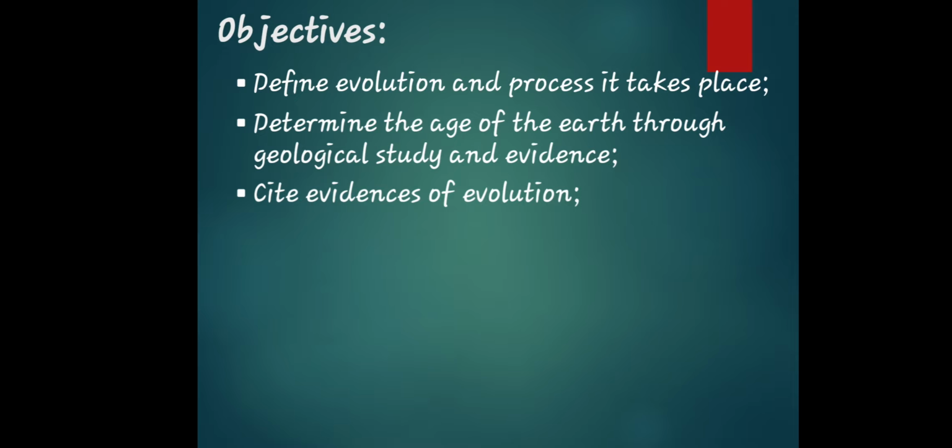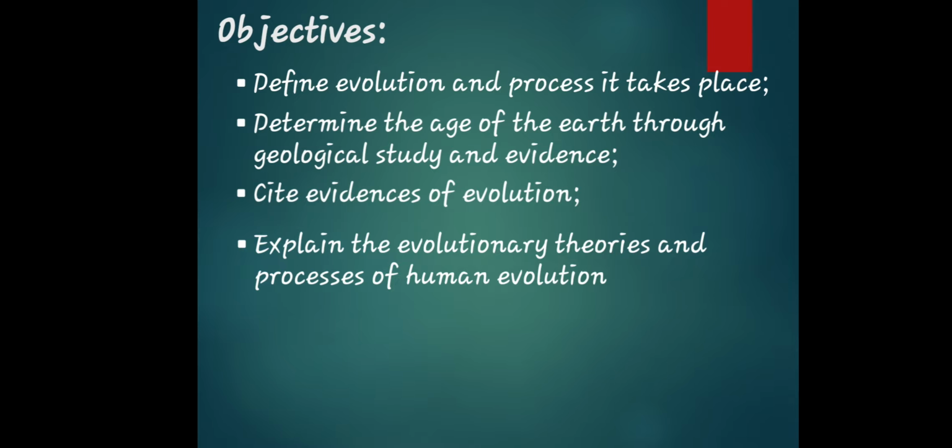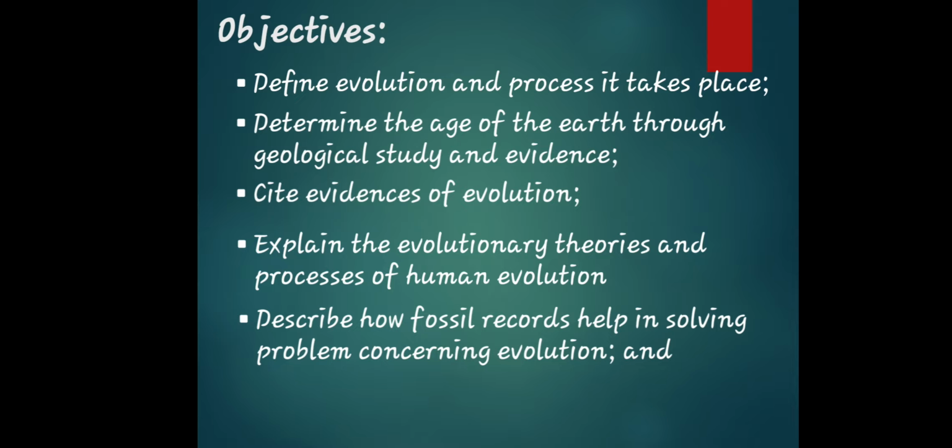Next, you will cite evidences of evolution. You will also explain the evolutionary theories and processes of human evolution. And you will also describe how fossil records help in solving problems concerning evolution. And lastly, you will trace the geologic time scale. So, meaning to say, this will be our main goal on discussing the topic, which is evolution of man.